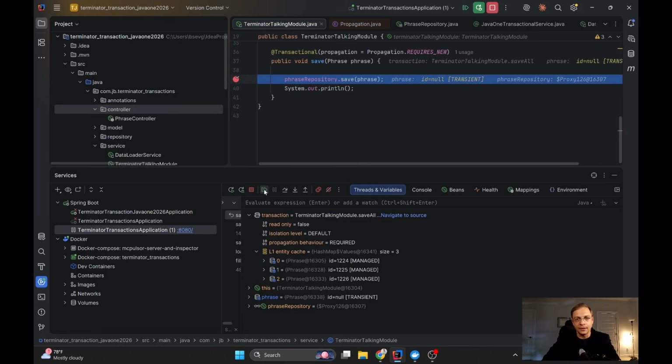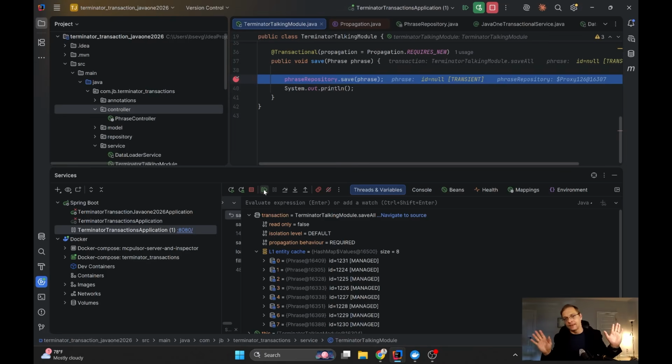Size is 3, size is 4, 5, 6, 7, 8, and now this is the broken one. After the broken one arrived, each next one will be ignored, even if it's okay. But in the end, what is even more important, because the transaction is marked as broken since we had at least one invalid record, everything will be rolled back. Nothing will be committed, nothing will be flushed, and because of that, the database will be empty.